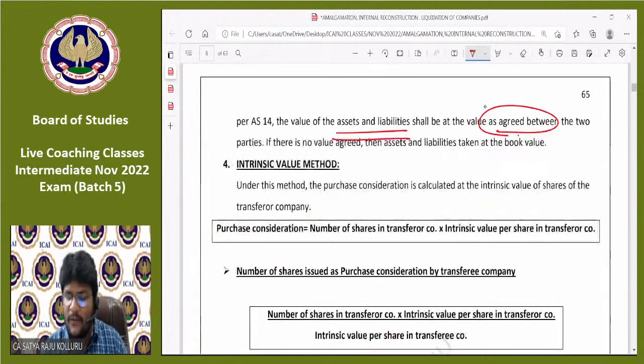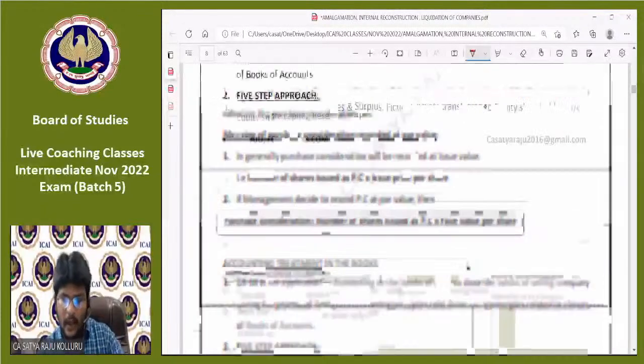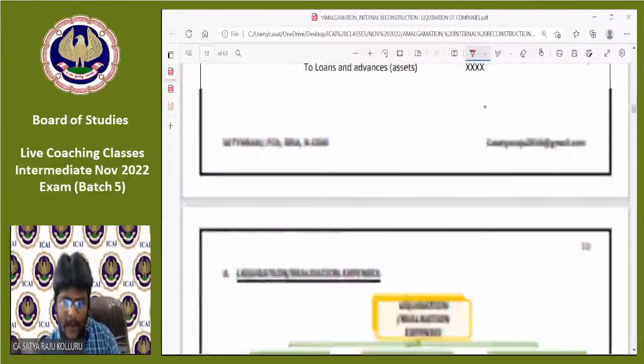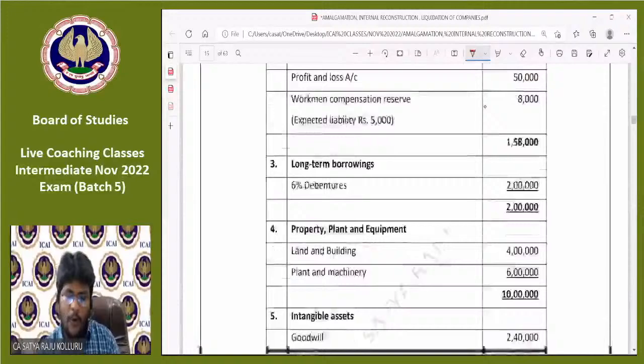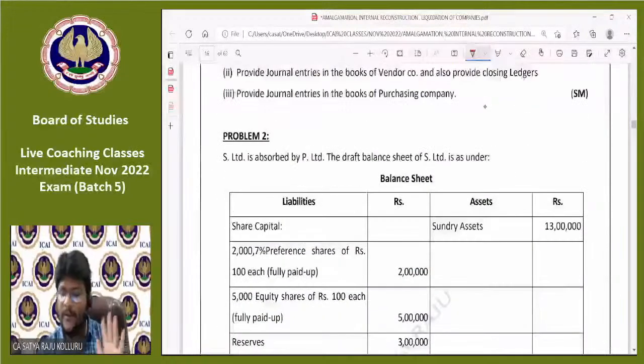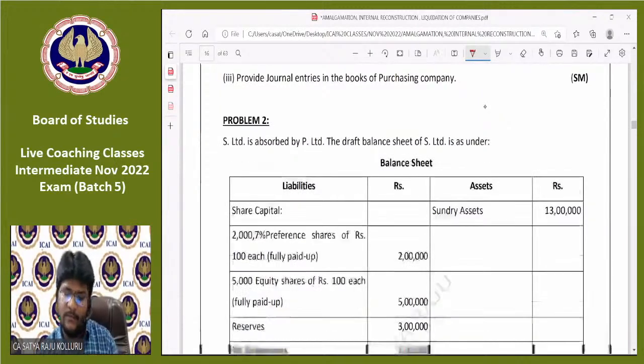Next, in case of intrinsic value method, purchase consideration is nothing but the number of shares in the transferor company, that is the number of shares in the selling company, those shares being equity shares, into the intrinsic value per share in the selling company. Automatically we will get PC under the intrinsic value method, guys. Okay, now come down. Let me take up one problem. Hope you already downloaded the PDFs. The PDFs are with you. Am I right? If you want, you can open them on your devices as well, or otherwise you can concentrate on the screen.